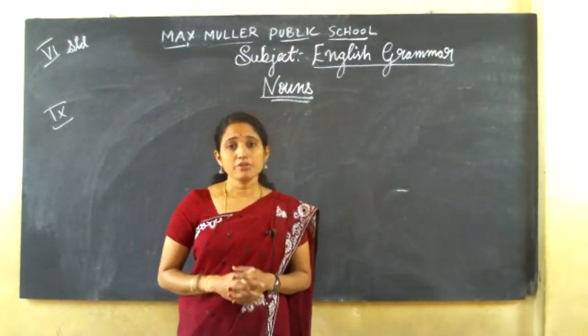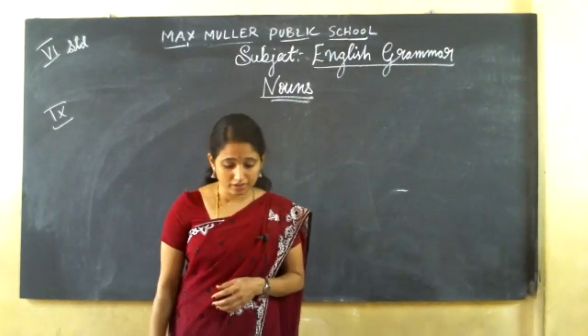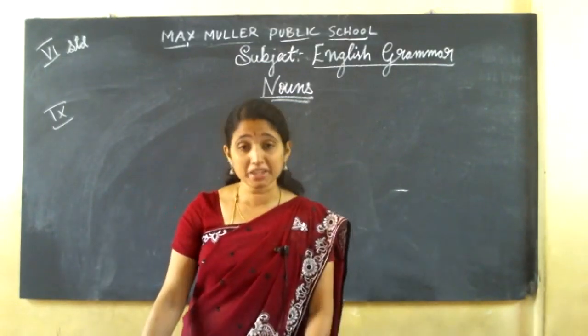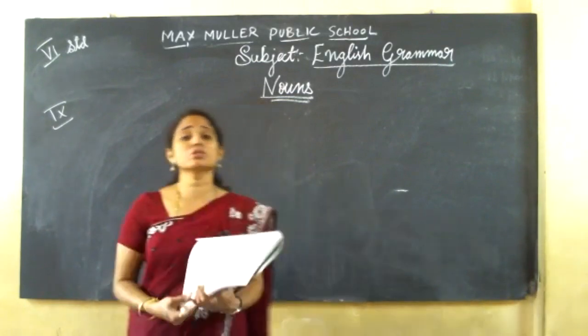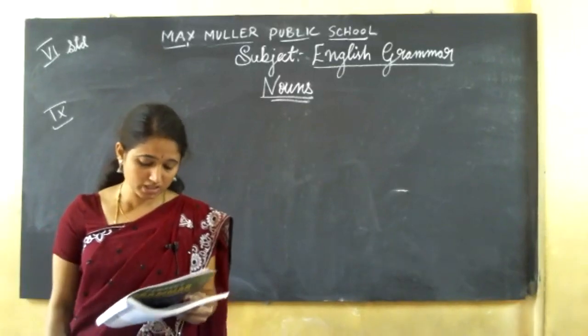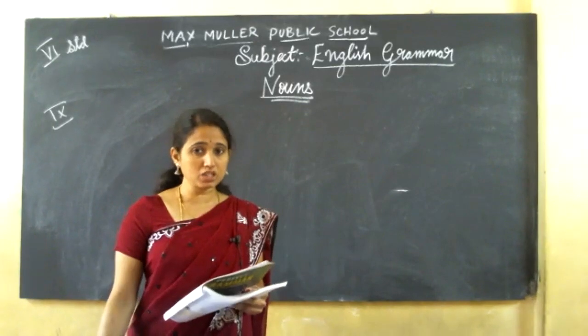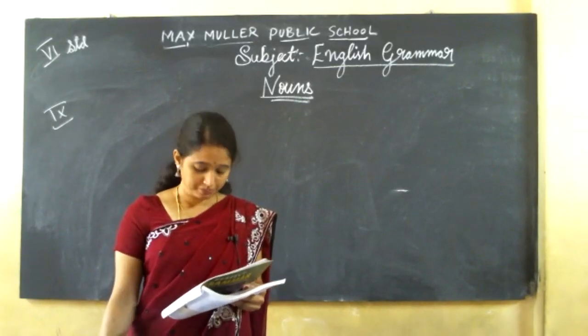Today we are going to start with the remaining exercises. We have completed the 8th main. Now we are going to start the 9th main. Read the passage. They have given you a passage to read. I'll read the passage and I'll give you the answers.